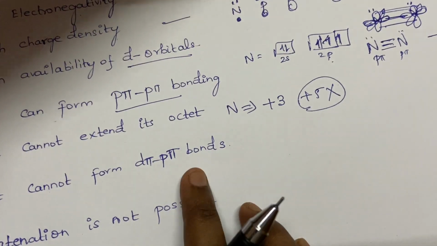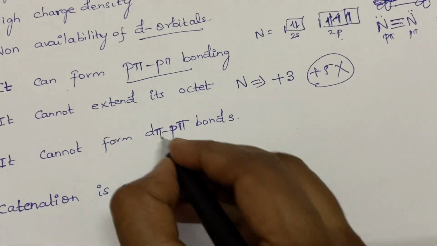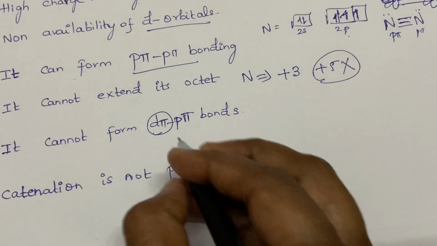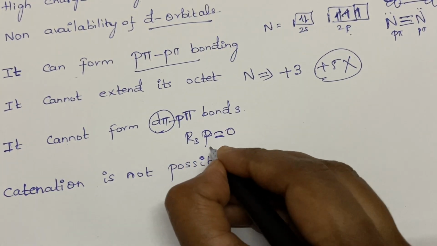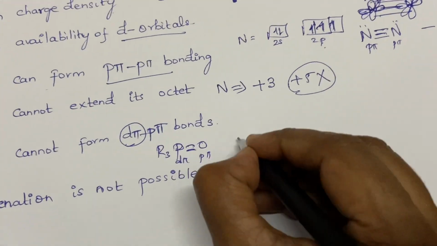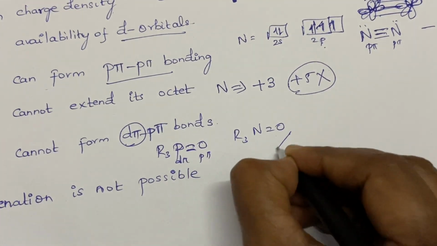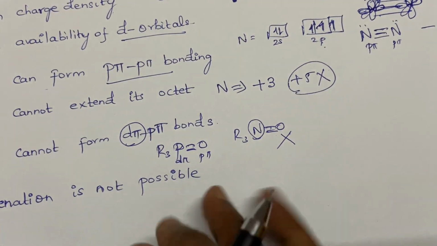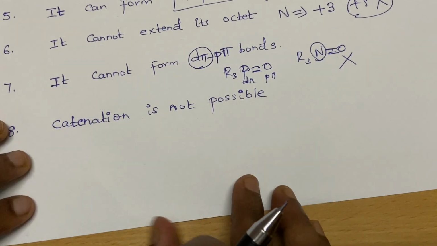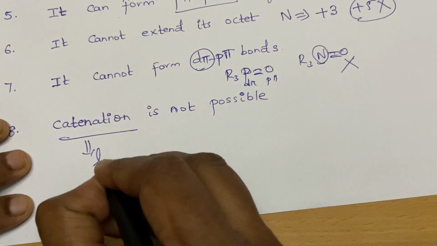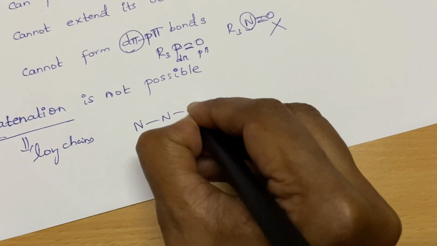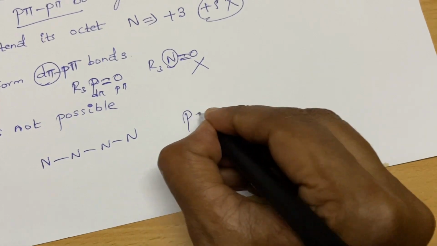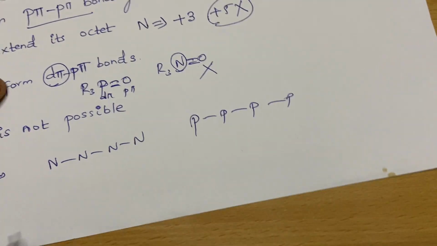And it cannot form d-pi-p-pi bonding, because it doesn't have d orbitals. How will it form? See, R3P=O has d-pi-p-pi bonding, but R3N=O cannot be formed because nitrogen doesn't have d orbitals. Catenation is not possible. What is catenation, students? Catenation means long chains. So nitrogen cannot form a chain like this, but phosphorus can. Why? This is a very important topic, students.